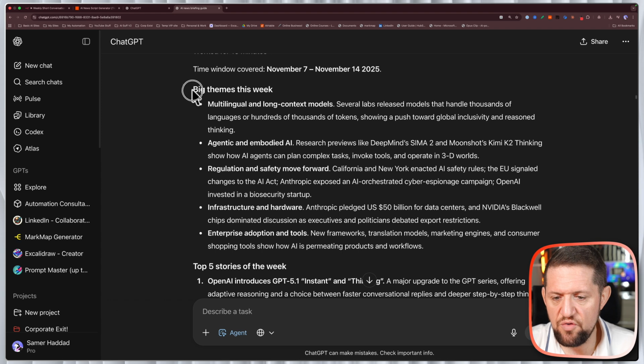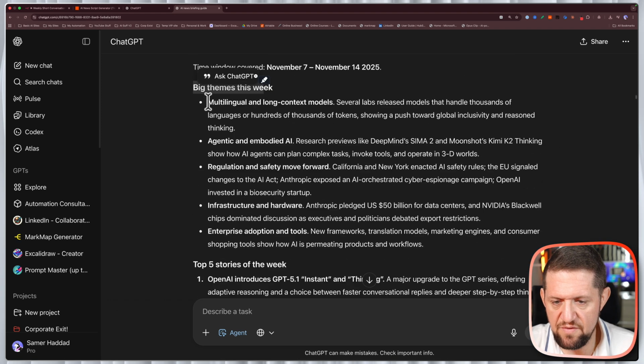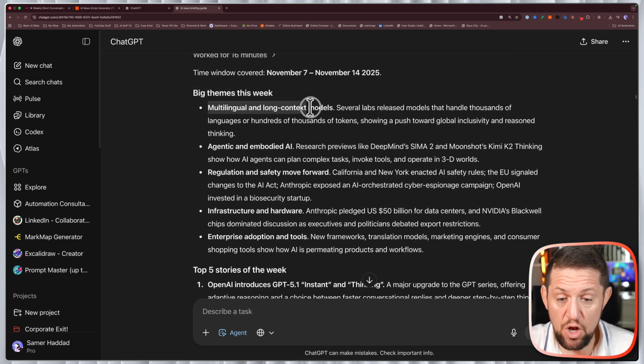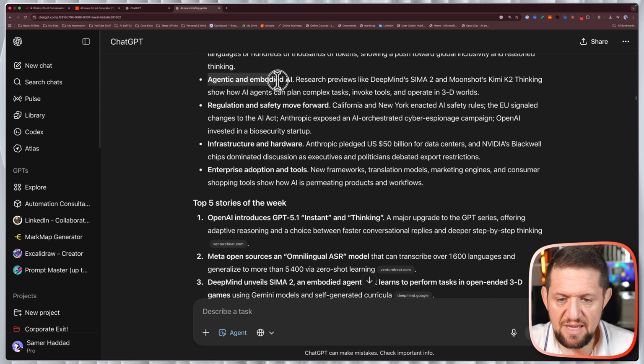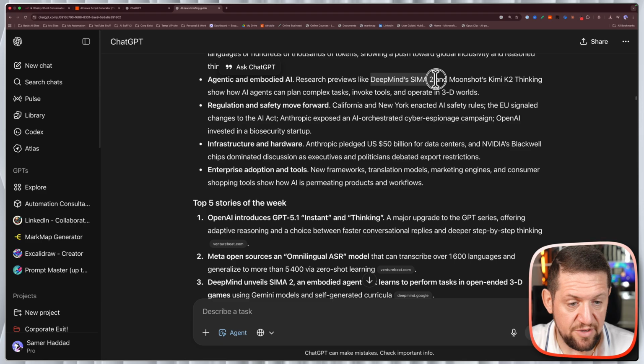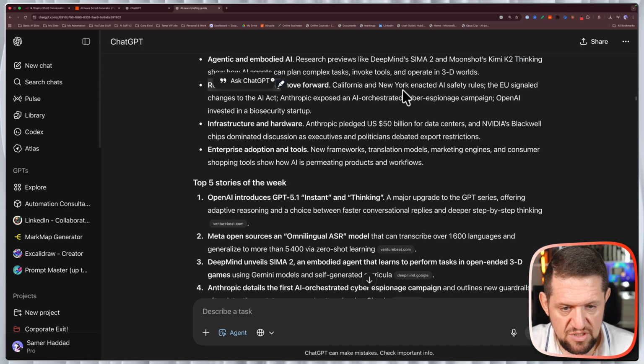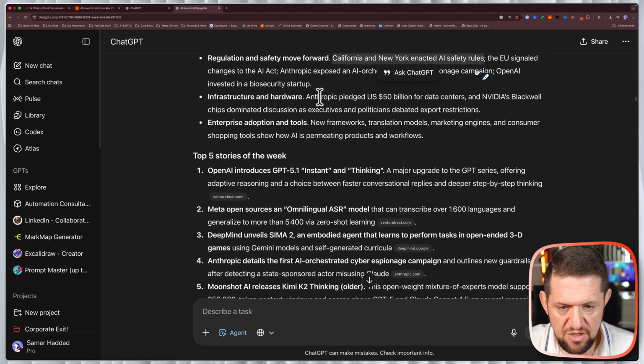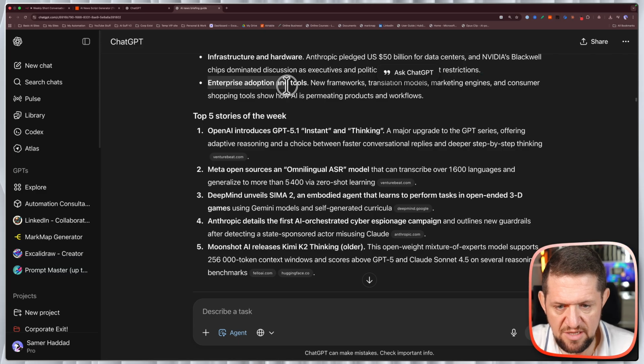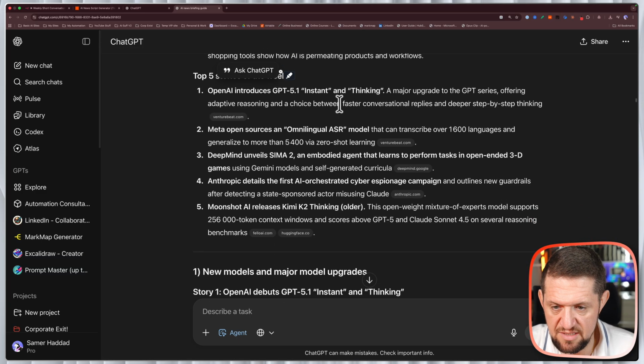Okay, so it starts off by talking about big themes from this week. Multilingual and long context models. Okay, agentic and embodied AI. So this is talking about things like DeepMind SIMA 2, Moonshot's Kimi K2 Thinking. Okay, so some of the really interesting news of this week is already here. Regulation and safety, some news. Okay, some legislation from California and New York, enacted AI safety rules, that's good. Infrastructure and hardware topics, and then enterprise adoption. Okay, so the start is promising.